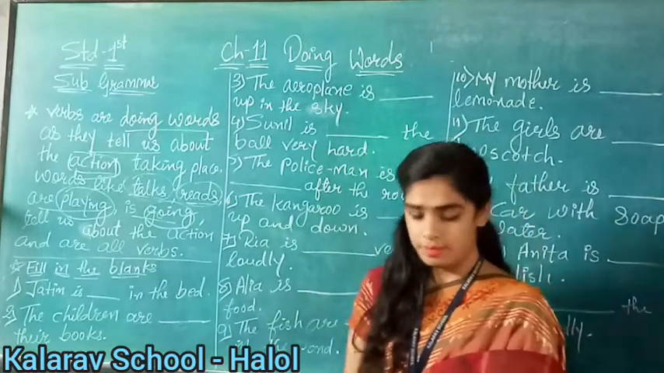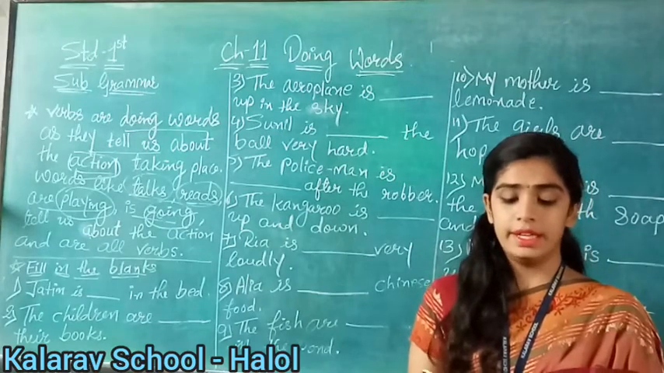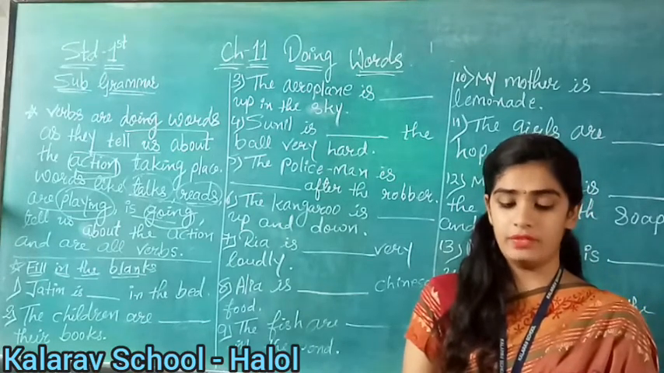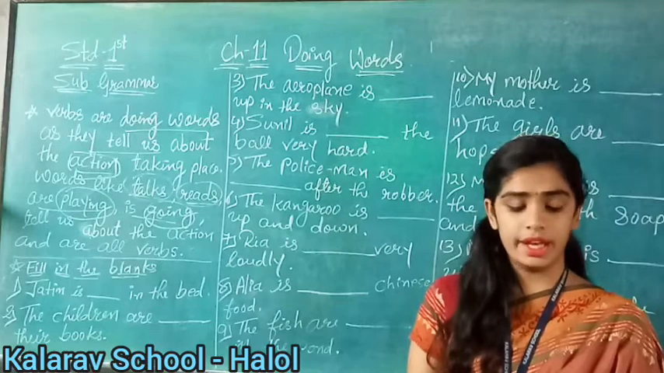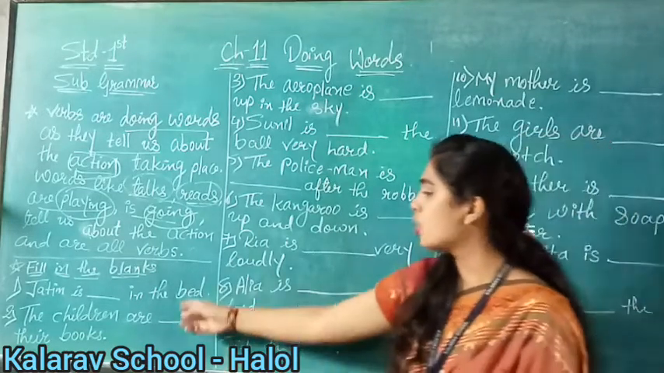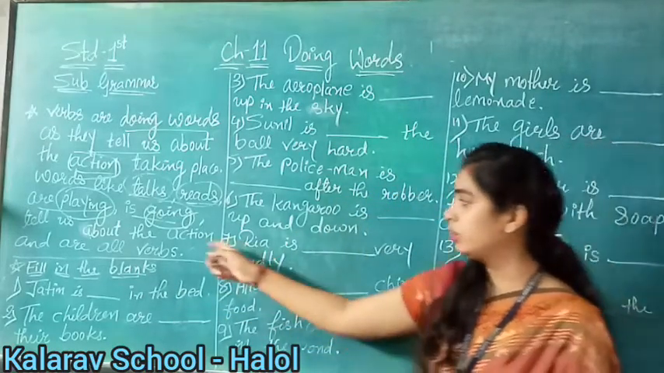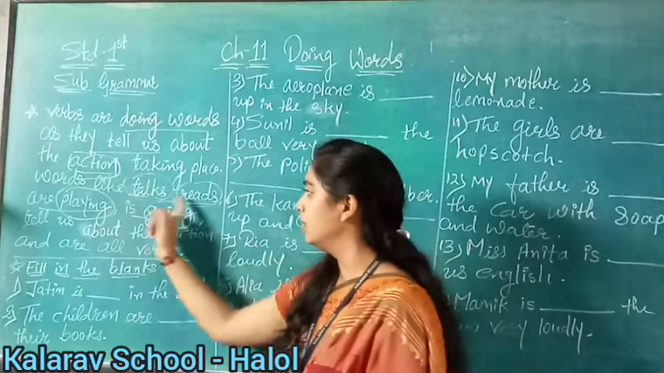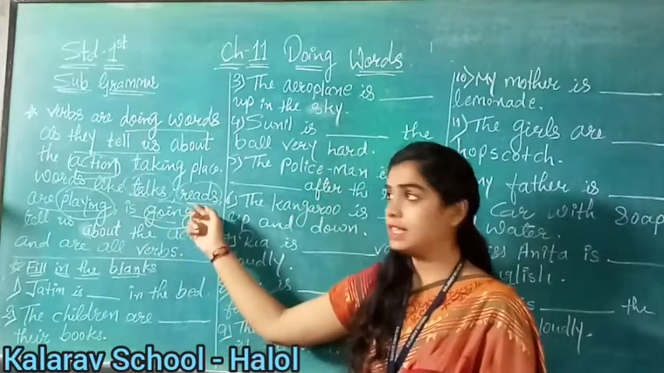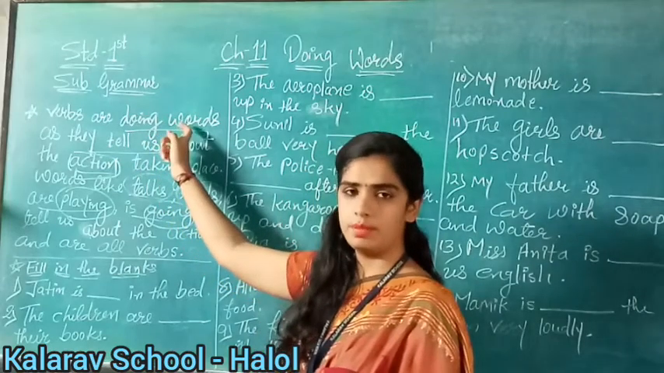So now see, first we will read the heading. On the red lines, read each sentence and fill in the blanks with the correct doing verb. We have to fill up all these blanks with the correct verbs. I have told you what verbs are. When action takes place and the verbs tell us that, they are known as doing verbs, right?